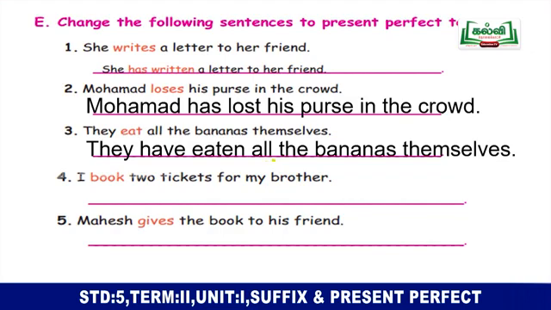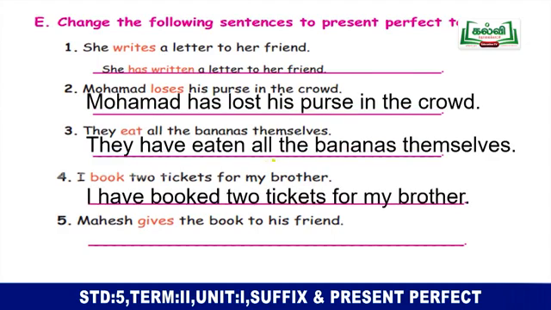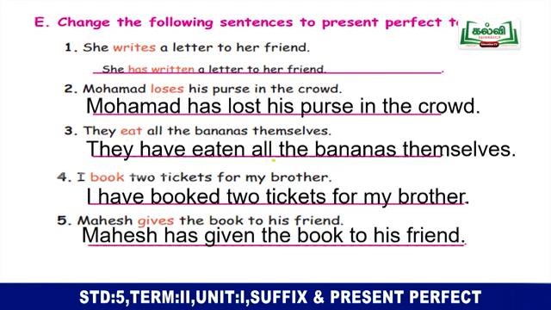I booked 2 tickets for my brother. I have booked 2 tickets for my brother. Mahesh gives the book to his friend. Mahesh has given the book to his friend.